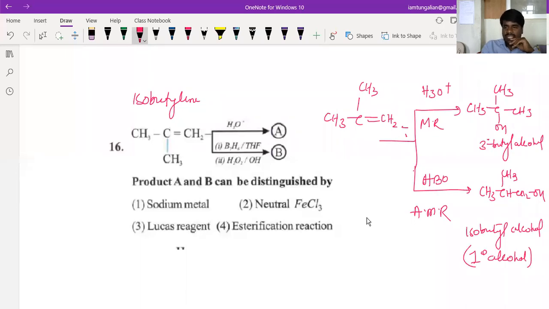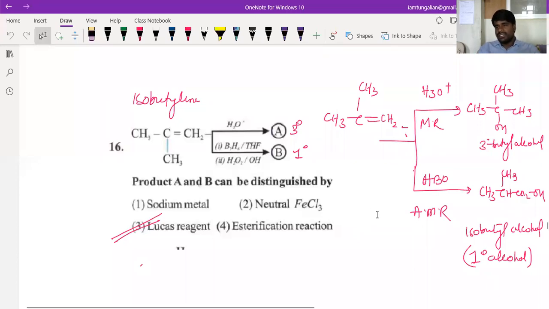So A is a tertiary alcohol and B is a primary alcohol. These two can be distinguished by which of the following? Lucas reagent can be used to distinguish A and B. We have just seen the methods used to distinguish primary, secondary, and tertiary alcohols. Is that clear?